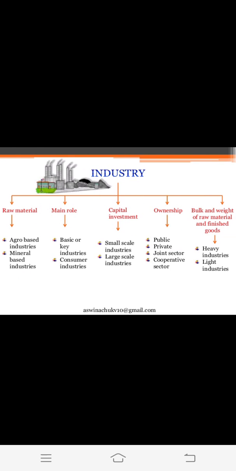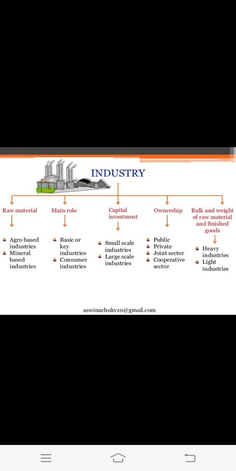Now industries. We have different kinds of industries on the basis of different factors. First is industry on the basis of raw material. Agro-based industries.